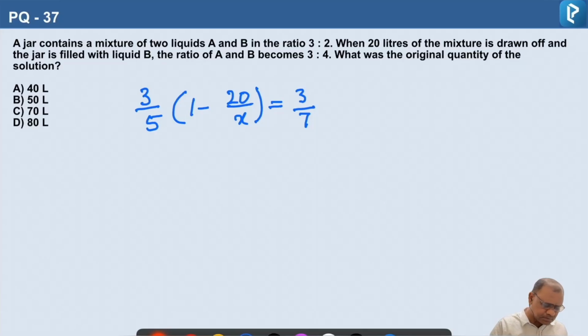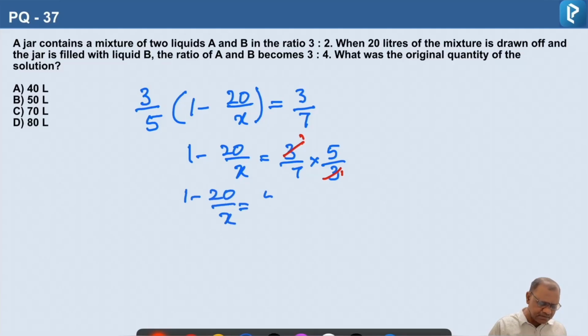Simplify now. 1 minus 20 by x is equal to 3 by 7 into 5 by 3. 3 gets cancelled and the remaining is 1 minus 20 by x is equal to 5 by 7. So 1 minus 5 by 7 is equal to 20 by x. So 2 by 7 is equal to 20 by x.